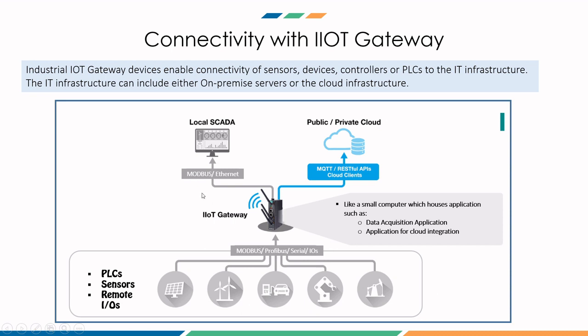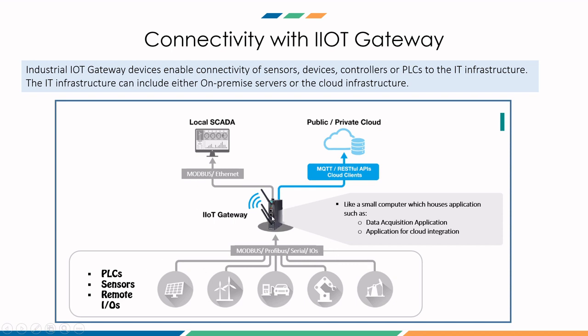Now gateway is a device which has connectivity feature with all these protocols. So here I have only written Modbus, Profibus, serial, and input outputs, but there are gateways with dedicated features to communicate with almost all the protocols. So that is where the IoT gateway selection comes in. You need to select IoT gateway as per your requirement. But that is one of the key features of gateways, that they can communicate with almost all the field protocols.